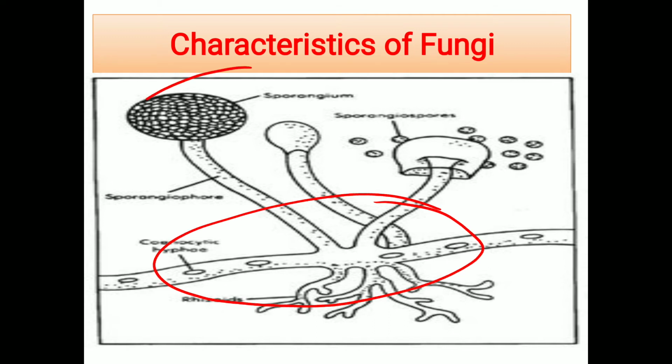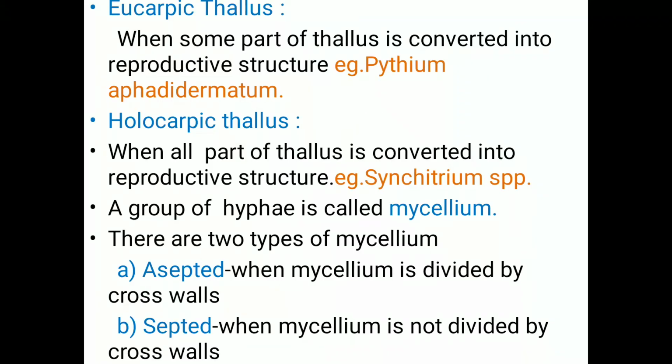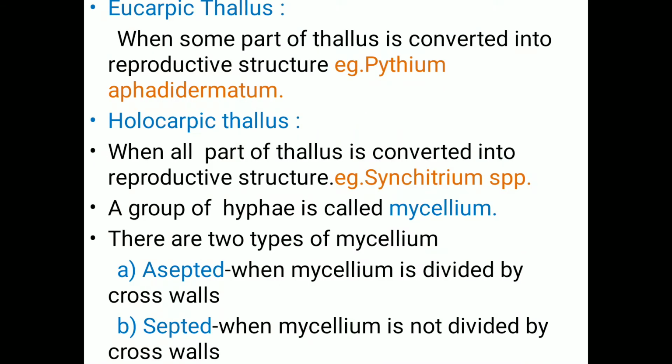The second one is holocarpic thallus. That means when the whole body of the fungus is directly transformed into a reproductive structure, then it is called holocarpic thallus. Holo means whole body. So this is eucarpic and holocarpic thallus. As mentioned here, it is compulsory for examination.